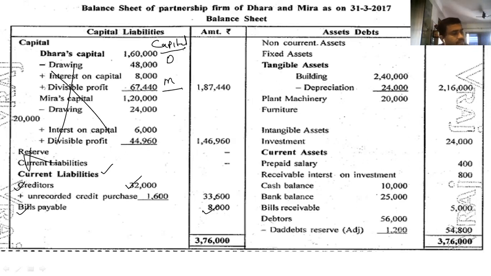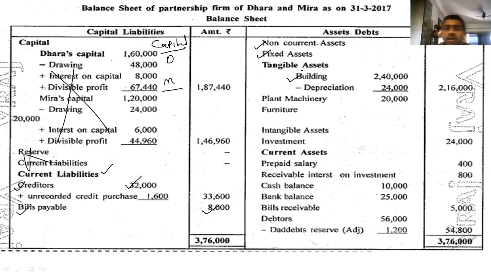Then comes the asset side. So go to assets, give the heading non-current assets. Then give the heading fixed assets. In that, write the first name, building. Tick mark is there. Inner column 2,40,000.